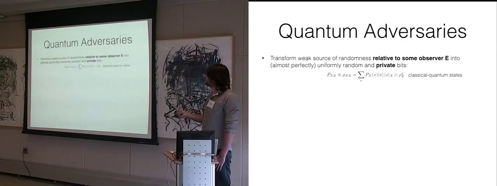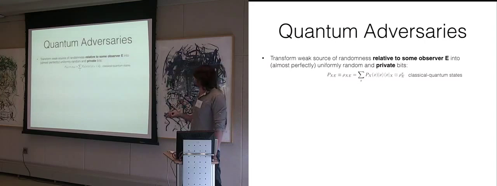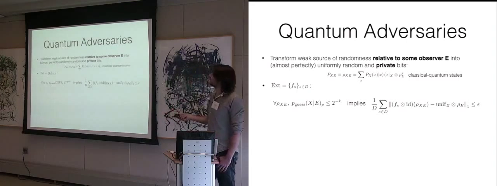So we have the distribution on X, and then this quantum memory, the E system, and this can be modeled as classical quantum states. So this is just a distribution on X we want to distill from, and this is the state in the quantum memory of the observer. And now again, the extractor is still the same.